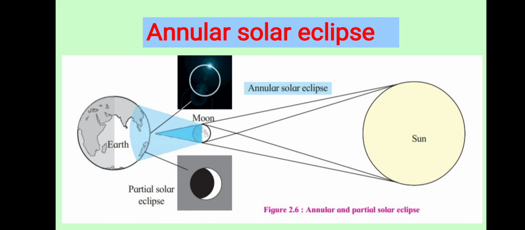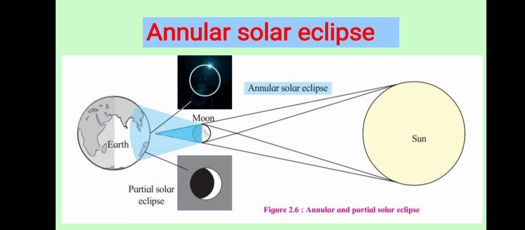Sometimes the moon is there in an apogee position. This means the moon is at the farthest point from the earth. As a result, the deep shadow of the moon is cast in space and does not reach the earth. From a very small region of the earth only, the illuminated, shining, brightening edges of the sun disk are seen in the form of a ring.